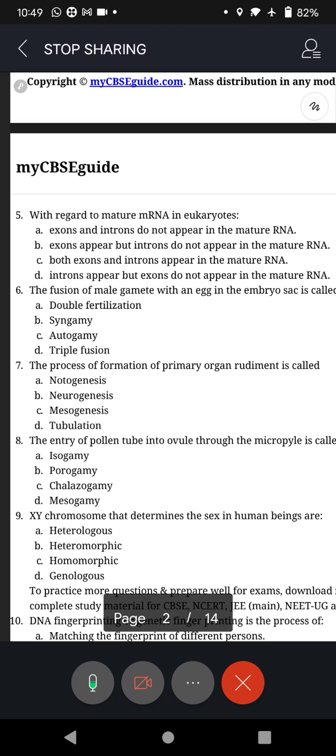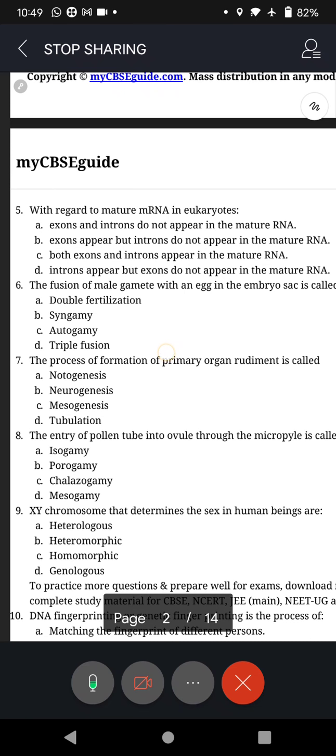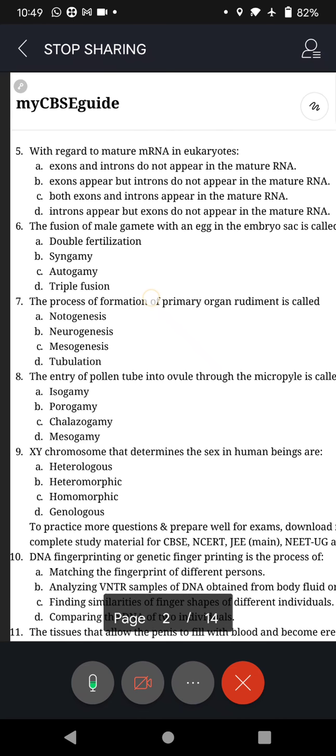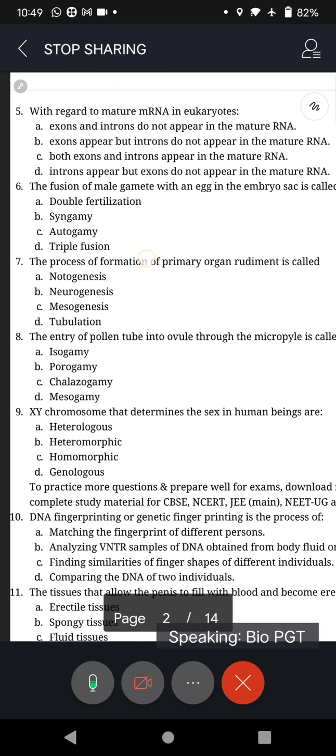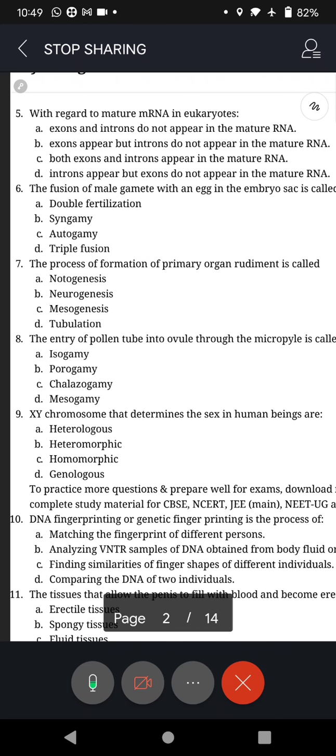I hope all of you are familiar with exons and introns. So once you are familiar with this, I can give you a clue: genes that are present at the terminal end, genes that are present in the middle of the DNA. That is a clue I can give. So fix the answer. Shall we move to question number 6?